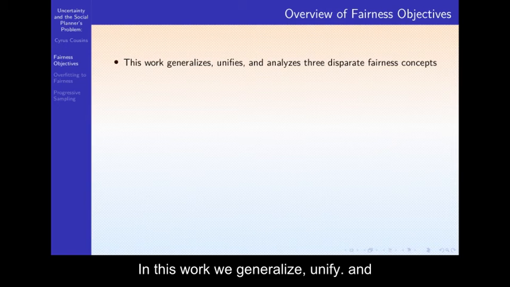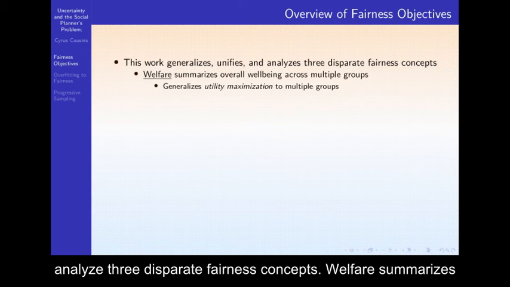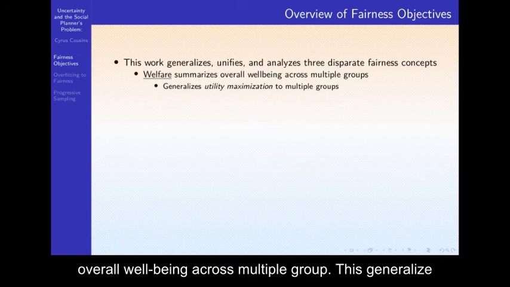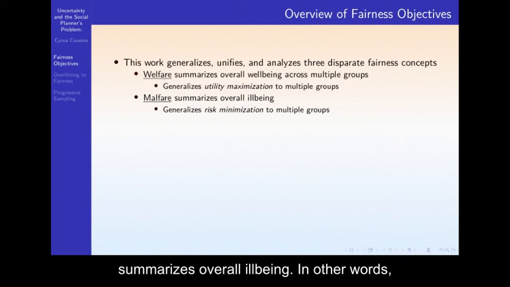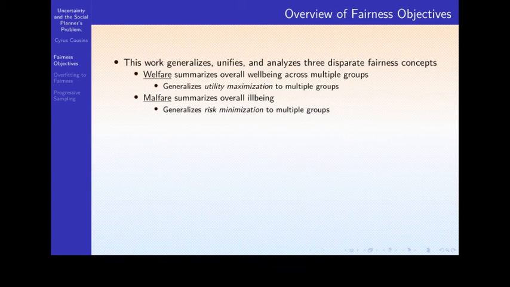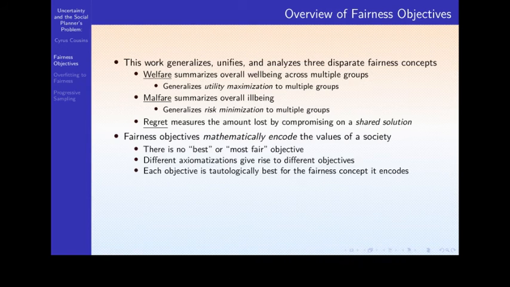In this work, we generalize, unify, and analyze 3 disparate fairness concepts. Welfare summarizes overall well-being across multiple groups. This generalizes utility maximization to multiple groups. Malfare summarizes overall ill-being. In other words, we generalize risk minimization to multiple groups. And regret measures the amount lost by compromising on a shared solution.